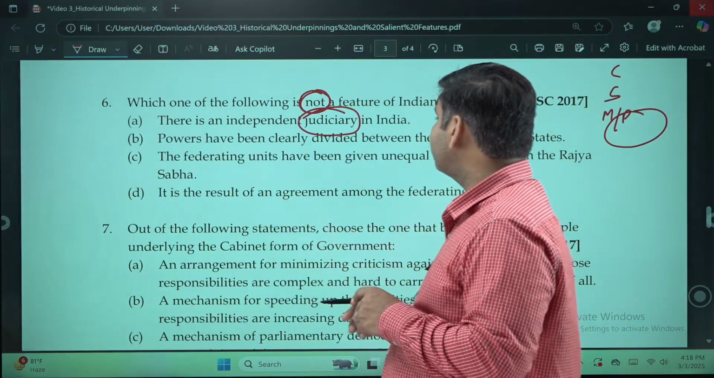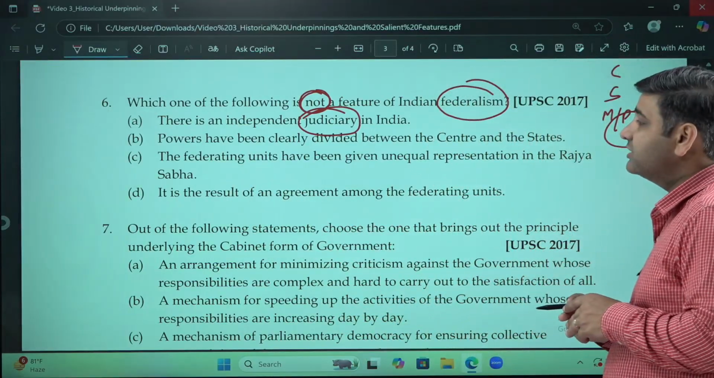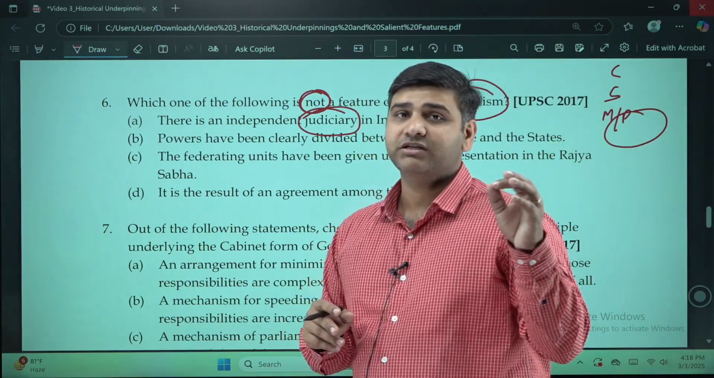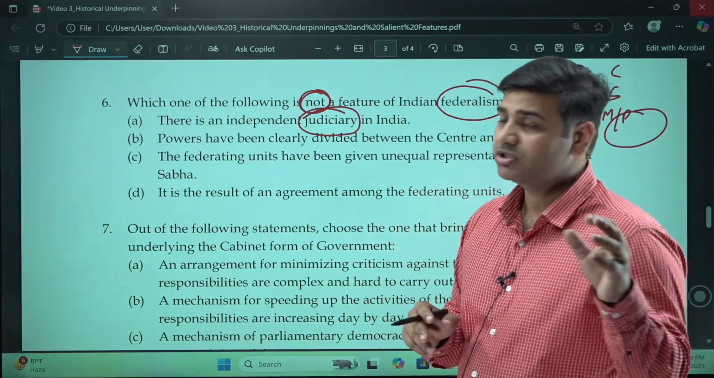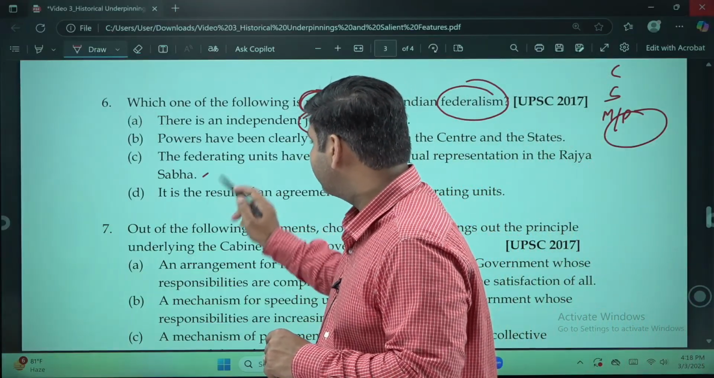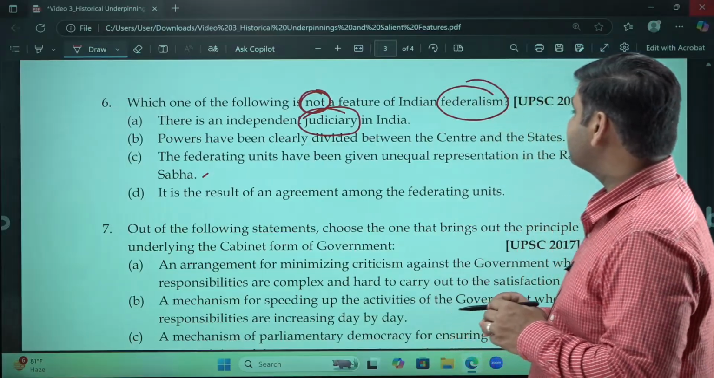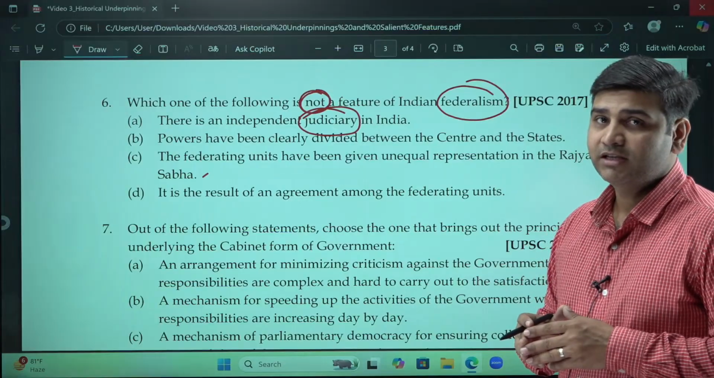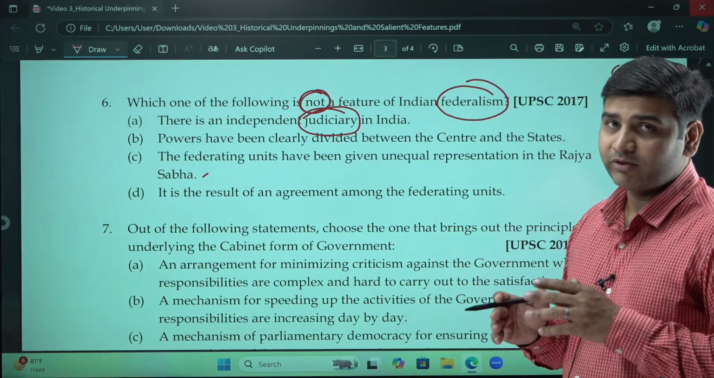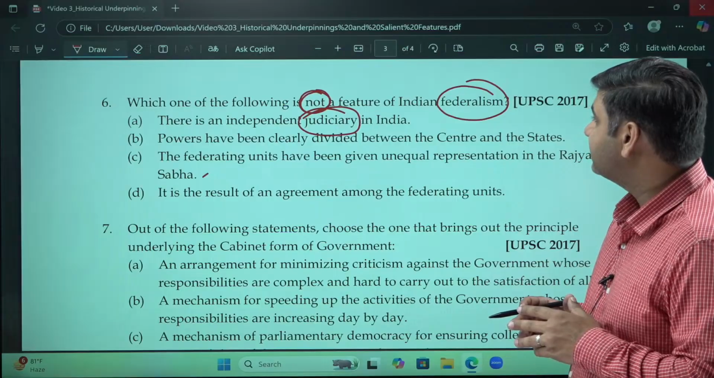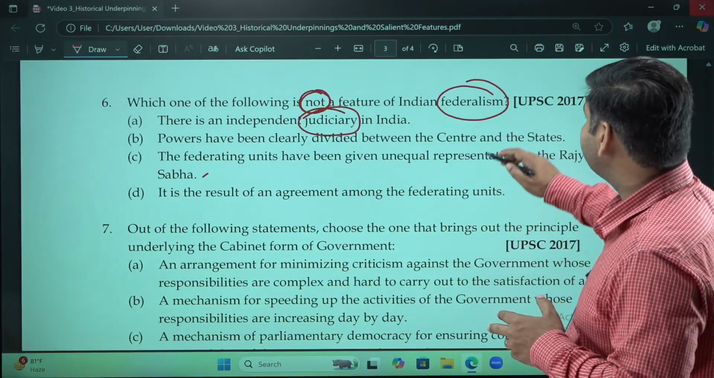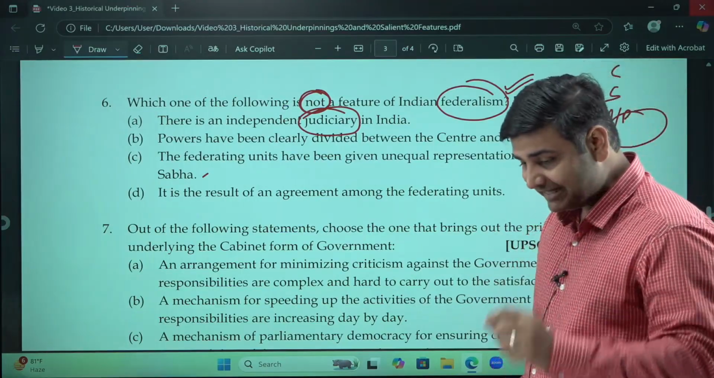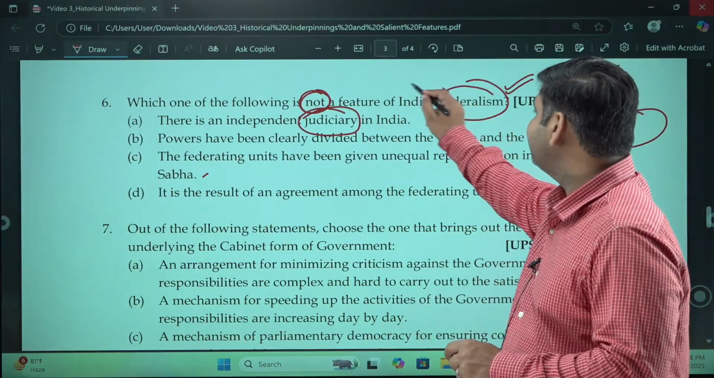The federating units have been given unequal representation in the Rajya Sabha. Good enough. Let's see the fourth one. The result of an agreement among the federating units. Does India have any kind of agreement? They are asking not about the features of federalism, but they are asking about the features of Indian federalism.